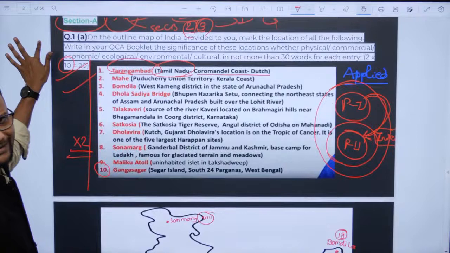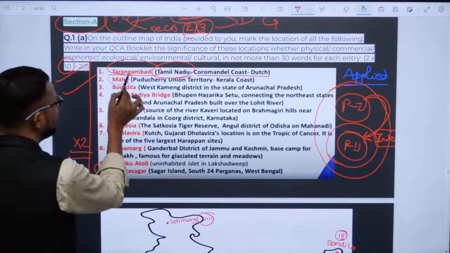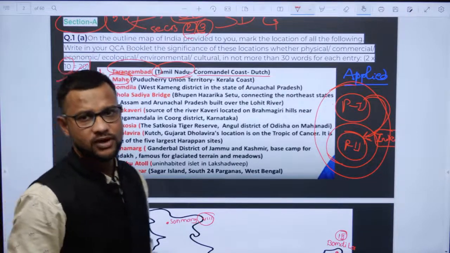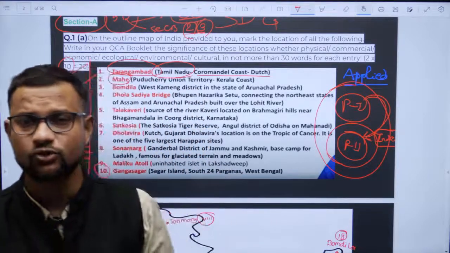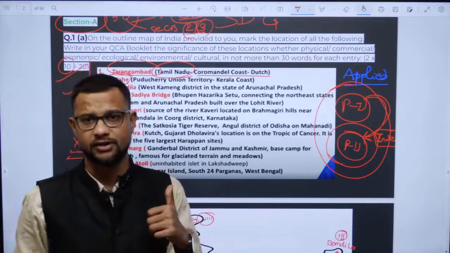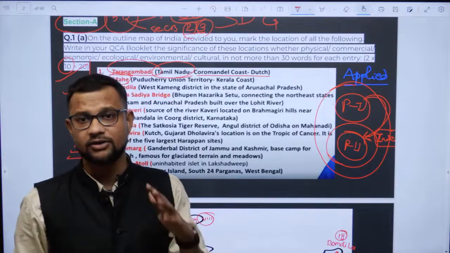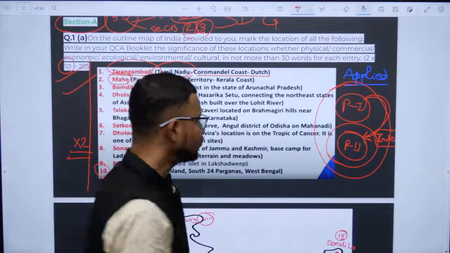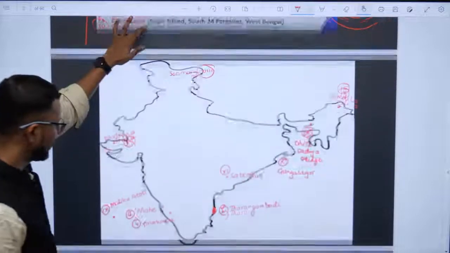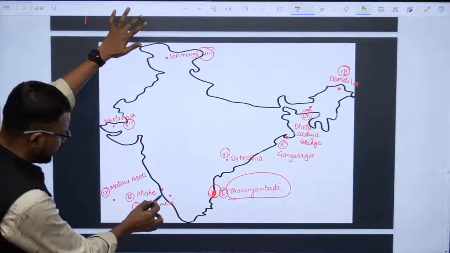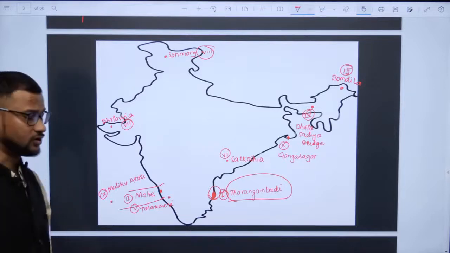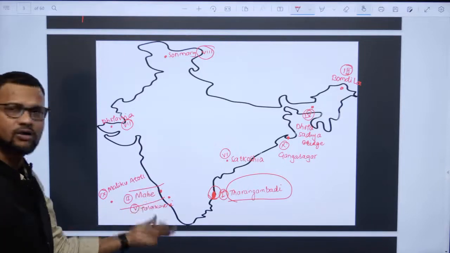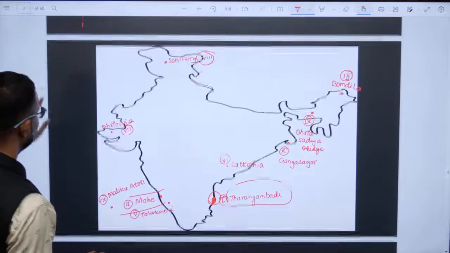and then now in independent India. Then Mahe, again, it was a French colony, right? So it is a part of Puducherry, and you will find it is on the western coast of India. Have a look, guys. It is on the western coast of India, near Karnataka, that region, right? It is a part of the Union Territory of Puducherry, but situated somewhere around Karnataka, right? Second, then third,